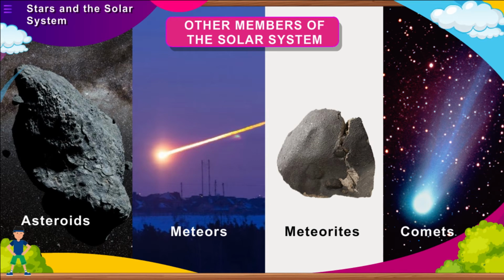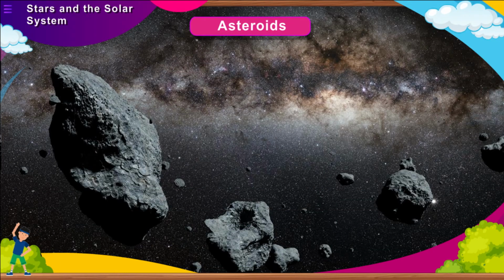Other members of the solar system. Apart from the 8 planets, there are other members of the solar system as well. They are the asteroids, meteors, meteorites, and comets. Asteroids. They are rock pieces that revolve around the Sun between the orbits of Mars and Jupiter.